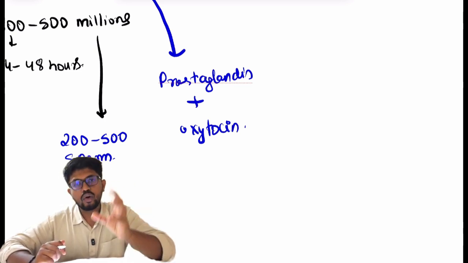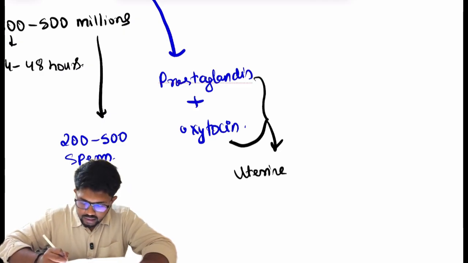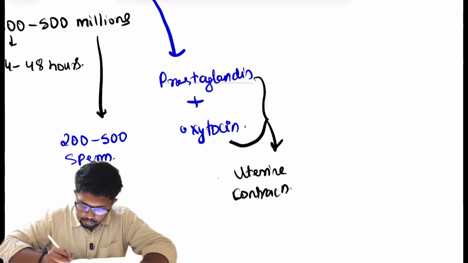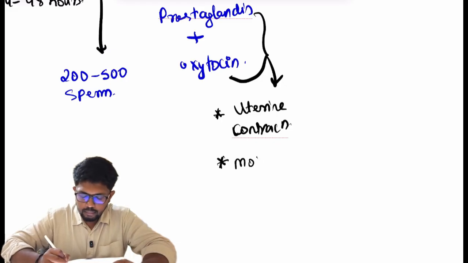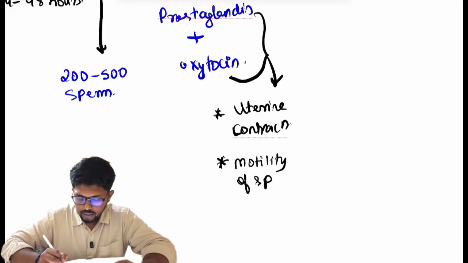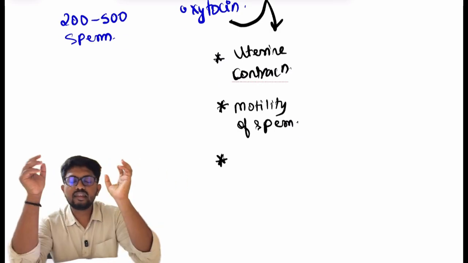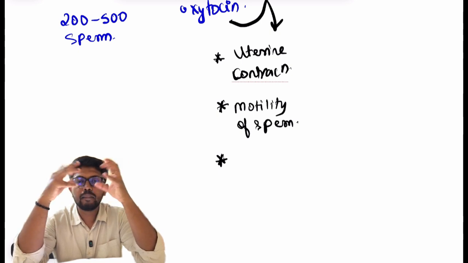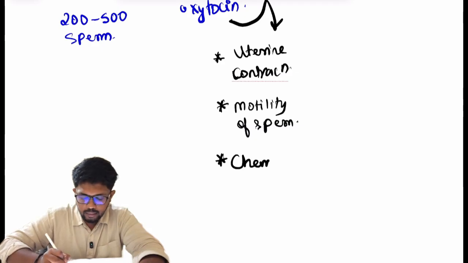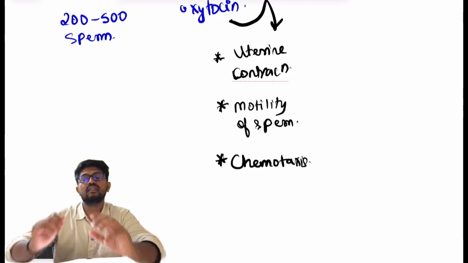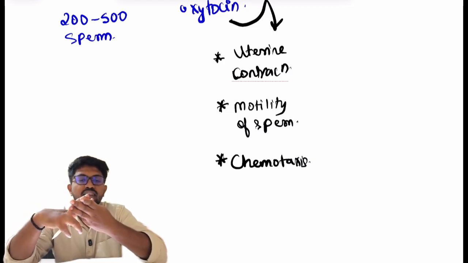So these prostaglandins and oxytocin will help to increase the uterine muscle contraction. Because of this uterine muscle contraction, some help from the motility of the sperm, and one chemical reaction, where the follicular cell releases some chemical that attracts the sperm towards it, called chemotaxis.